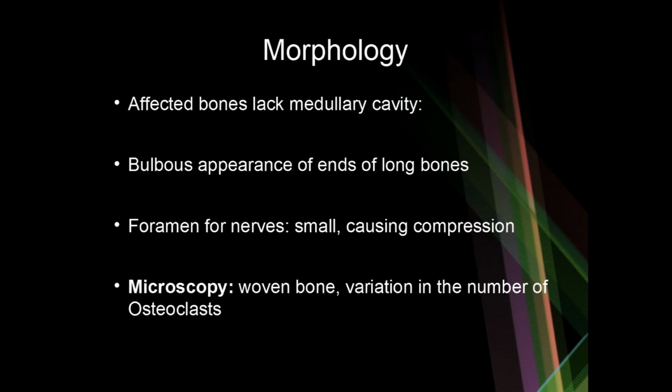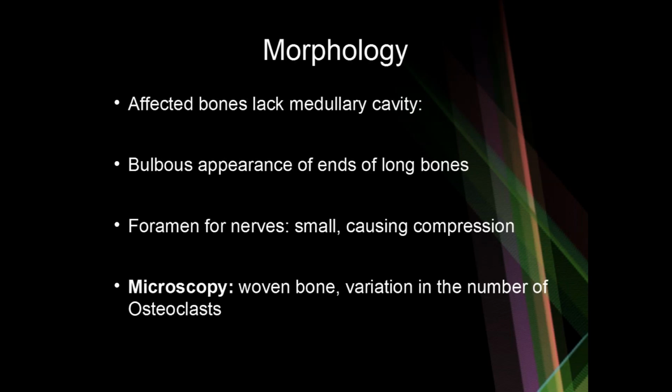Before discussing the morphology, I'll just explain briefly about the development of bone marrow in a bone. The medullary cavity or the bone marrow is formed when osteoclasts go and resorb an area of the bone called primary spongiosum. In osteopetrosis, however, you have seen that the genetic mutation makes sure that osteoclasts are not functioning properly, and hence this primary spongiosum is not being resorbed.